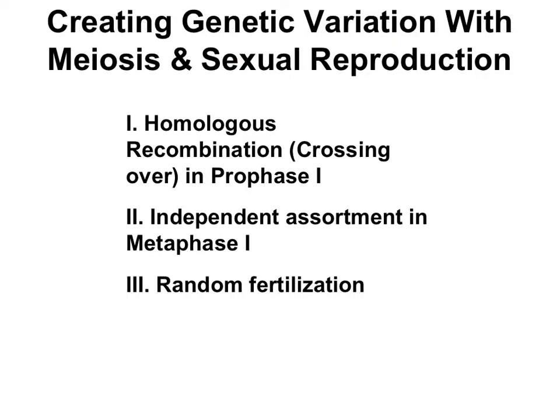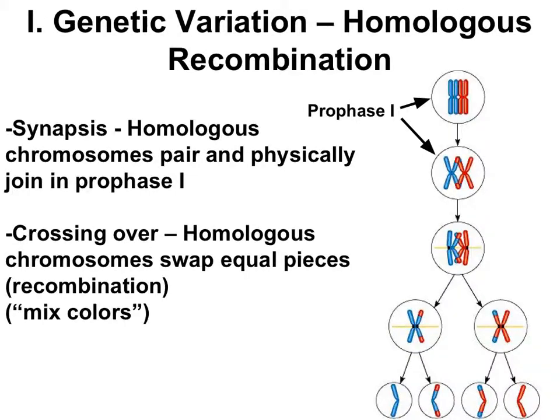If there's a disadvantage to the offspring, well, at least it's probably not to all of the offspring because of that diversity. Meiosis and fertilization create diversity in three different ways: with a process called homologous recombination, with a process called independent assortment, and with random fertilization. A more simple name for homologous recombination is crossing over.